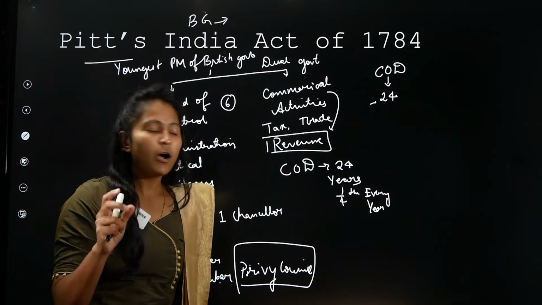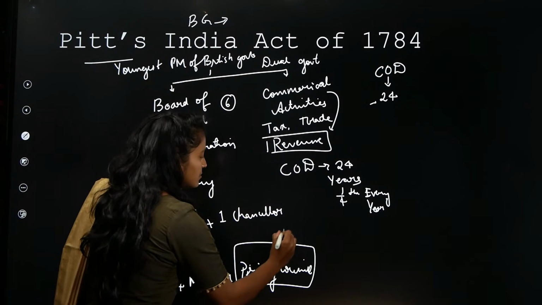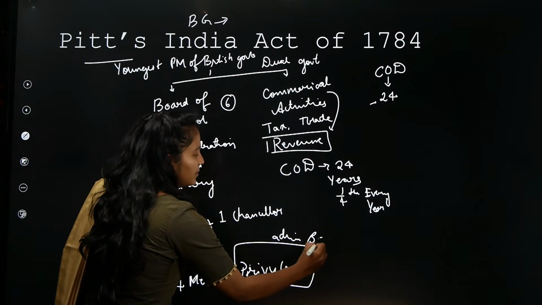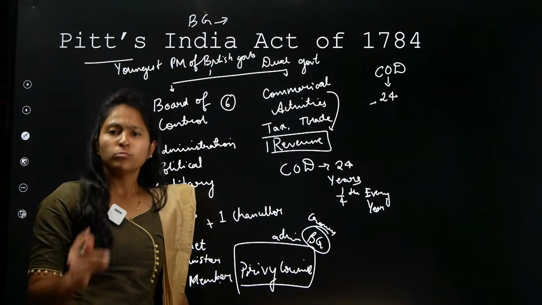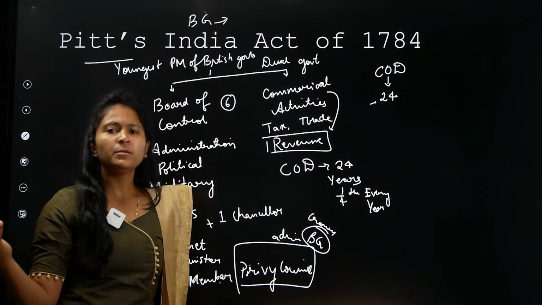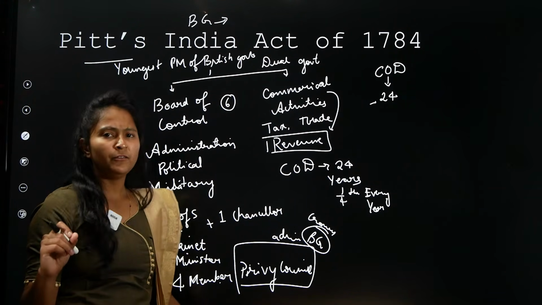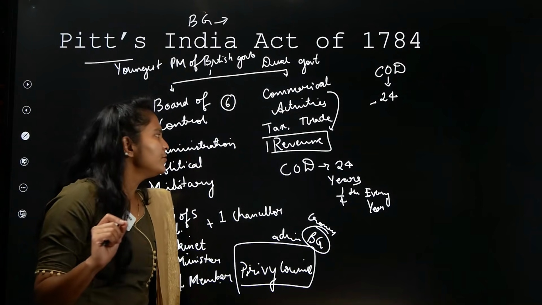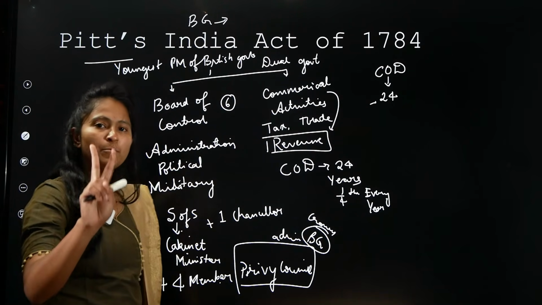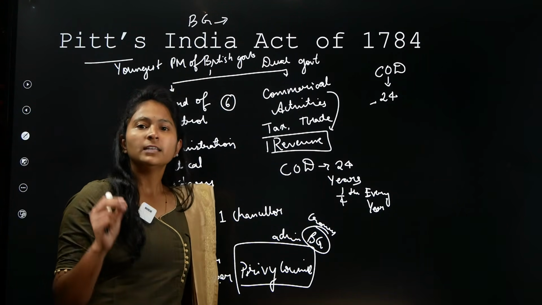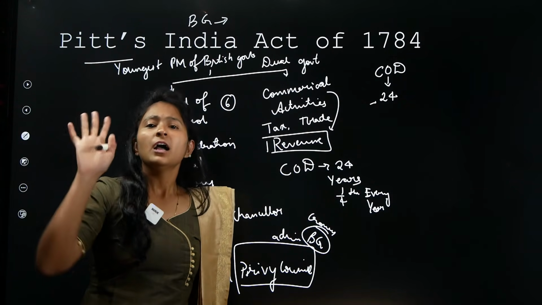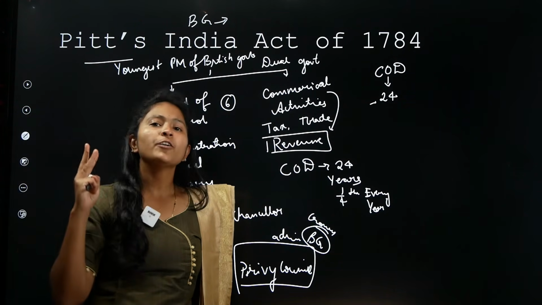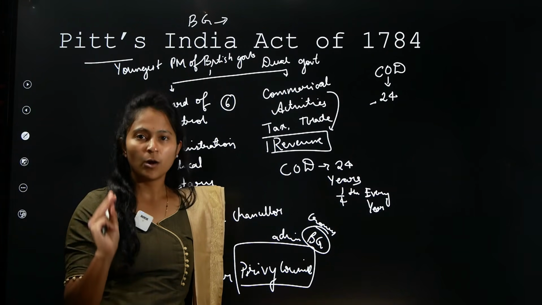The Privy Council is the same council that gives advice to the British government or the Crown, you can say. Right? So there are many people, and out of that, 4 of them come from this particular Privy Council itself. Apart from this, the second important thing that happens here is that the Governor General is given a little more power. How is he given a little more power? Instead of 4 members of the Executive Council, now we have only a 3-member Executive Council.